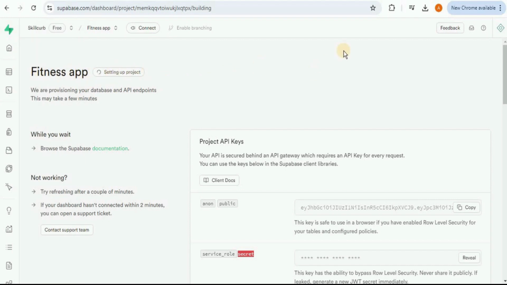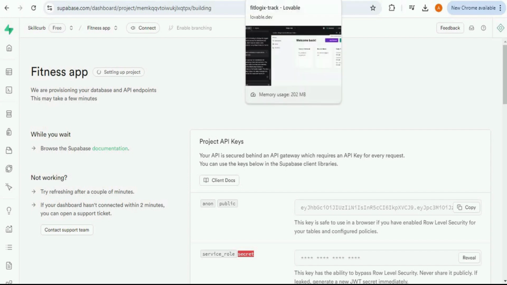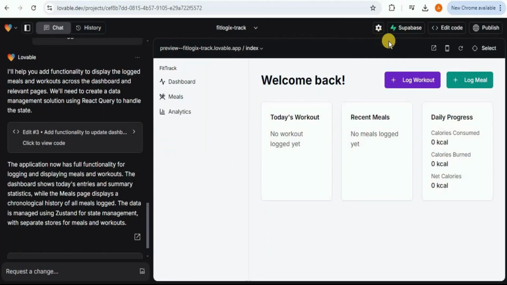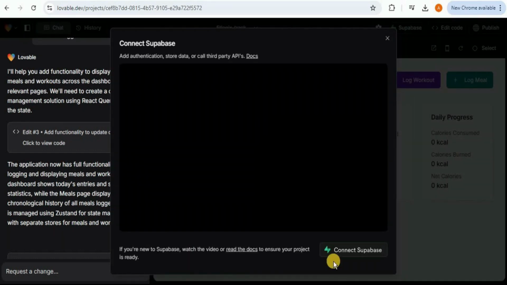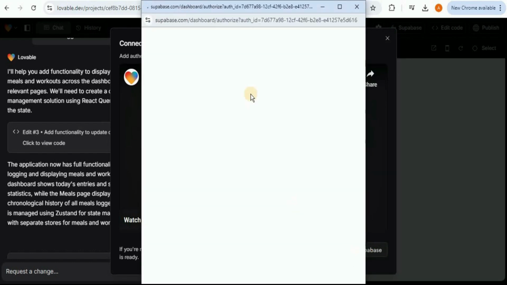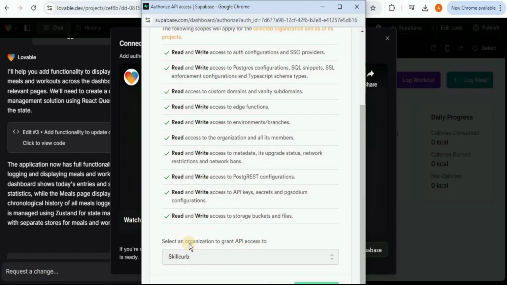Now you need to head back to your Lovable application. And from here, you can see on the top, we have a button for the Supabase. Simply click on it and it will ask you to connect to Supabase. Simply click on it. Then click on this connect Supabase button right here. It will ask you to select an organization to grant the API access to. I'm going to go with the one that I just created and click on the button.